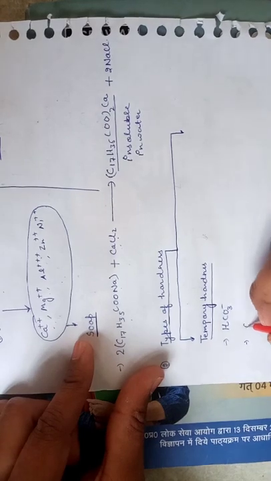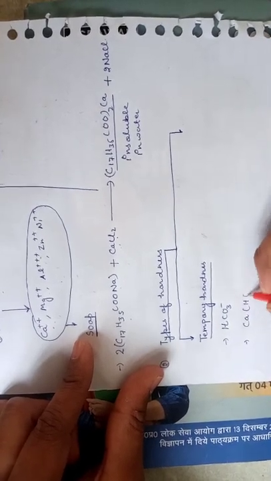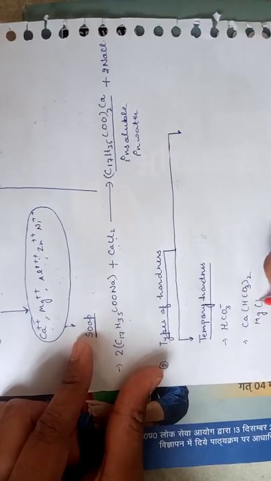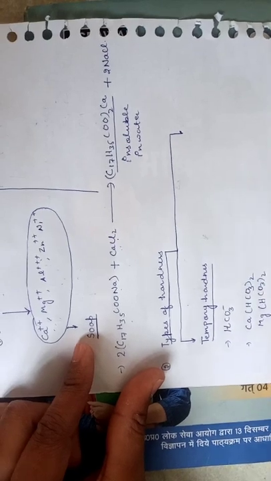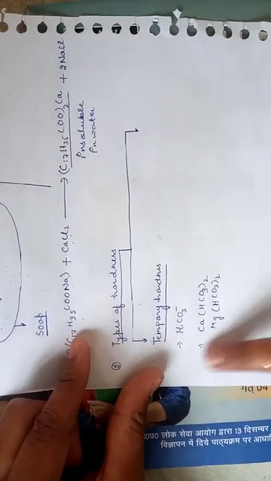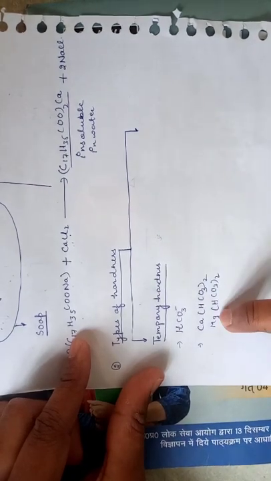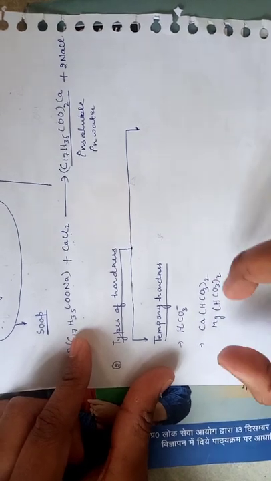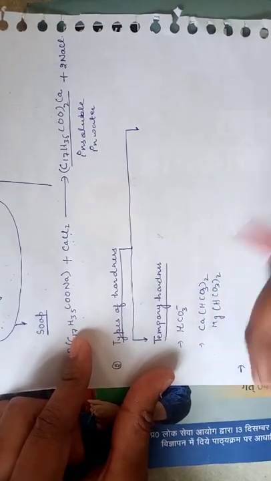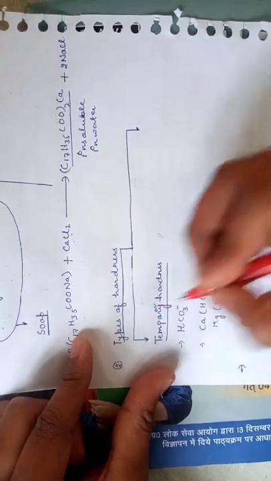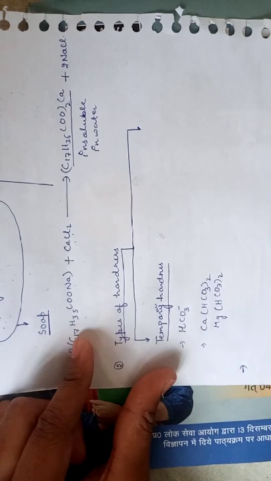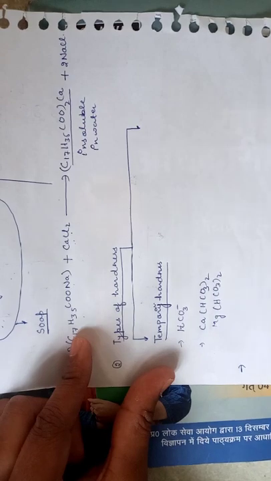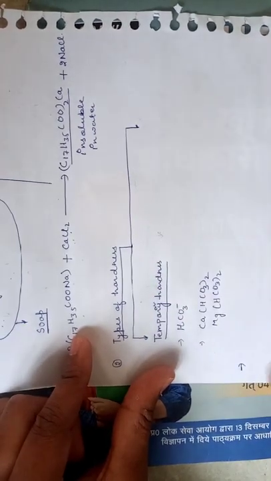For example, if calcium combines with the bicarbonate, it forms calcium bicarbonate. If it combines with magnesium, it forms magnesium bicarbonate. The question arises here: why is this type of hardness called temporary hardness? You can see from the reaction also, because this type of hardness can be removed temporarily, by a simple process. This is called boiling. This type of hardness can be softened in the house also.